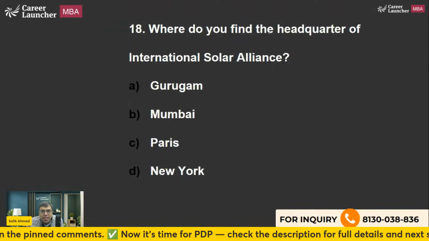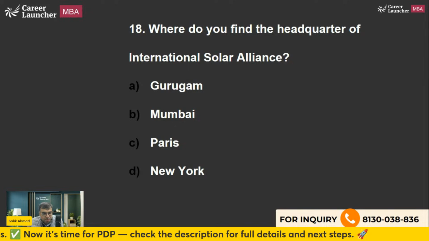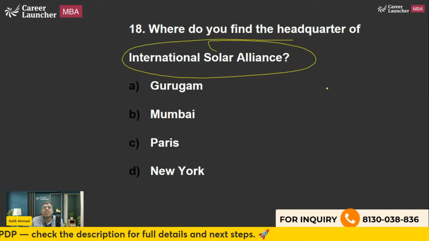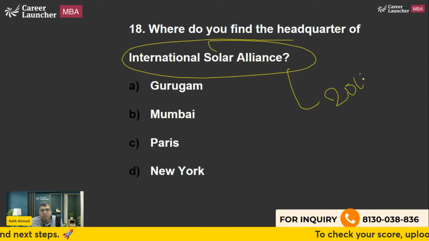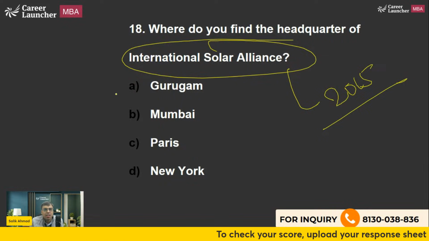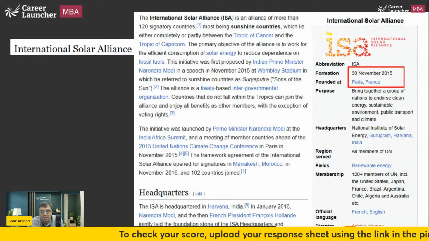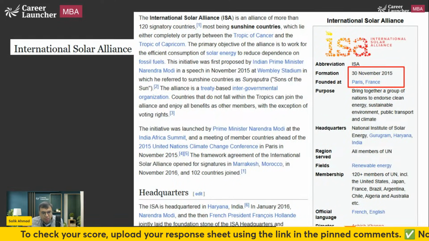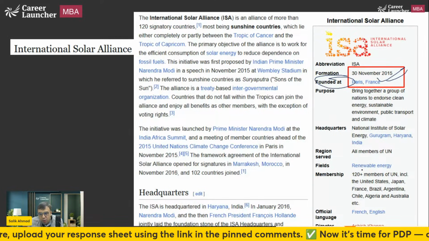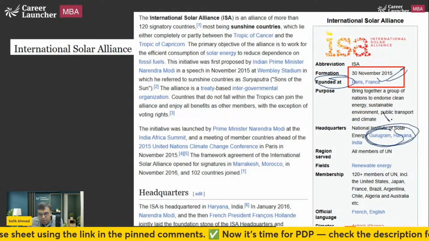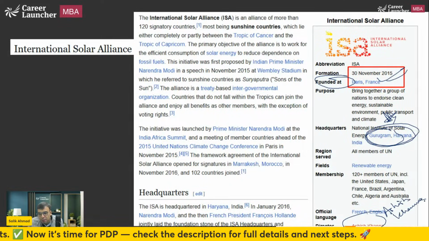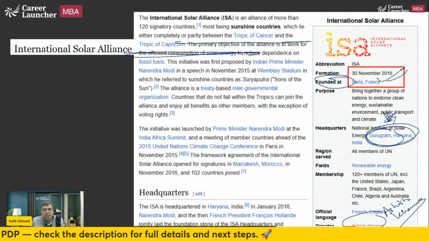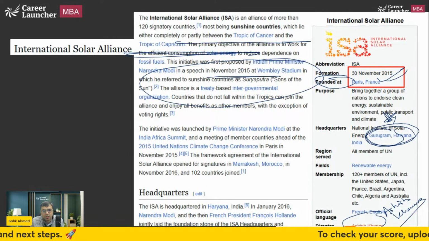The next is, where do you find the headquarters of the International Solar Alliance? Of course, the name itself says that it is an alliance for tapping the potential of solar energy, established in 2015 by the Indian Prime Minister and the French President. It is headquartered in Gurugram, but it was formed in Paris, France. Paris, France, and the headquarters are asked very much. Gurugram, Haryana, very, very important. Mr. Ashish Khanna is the Director General. It aims to utilize solar energy, especially in the tropical regions. You can read about it.